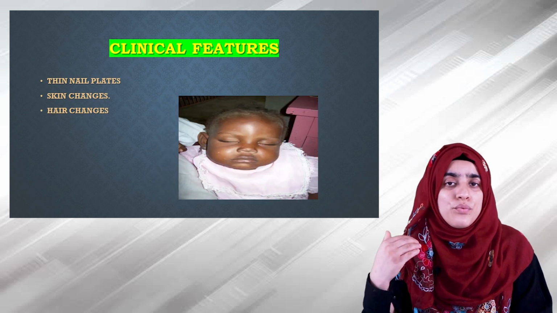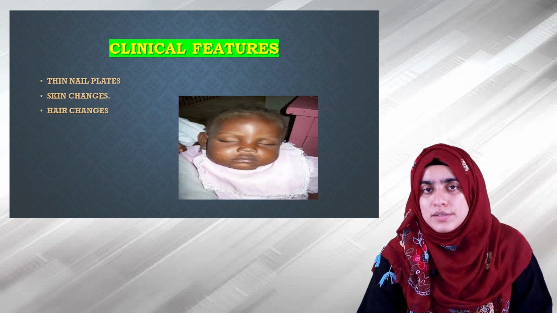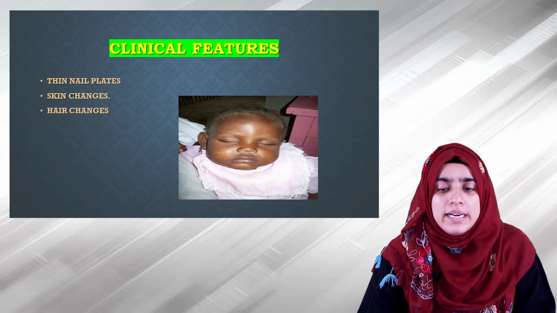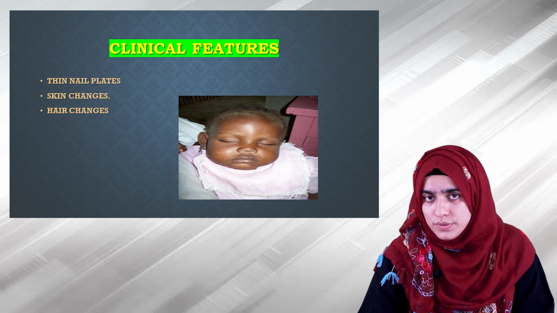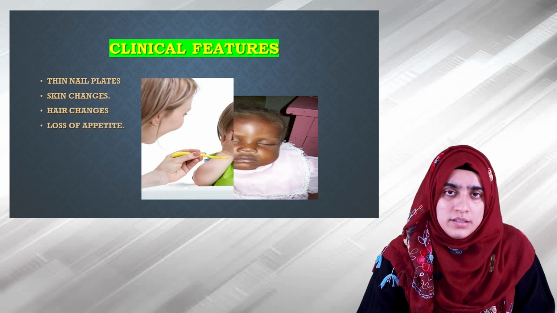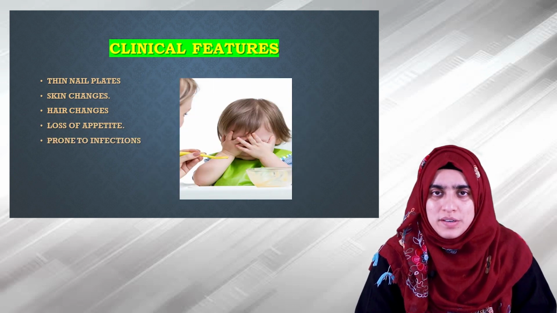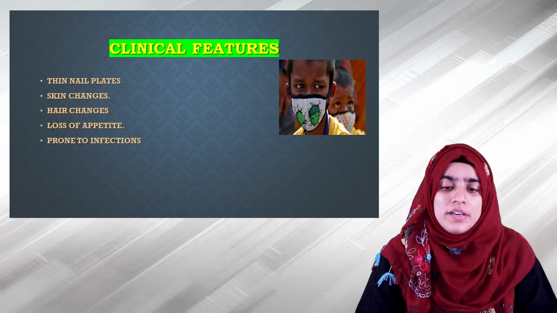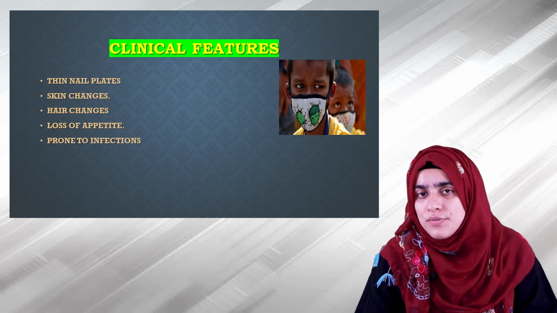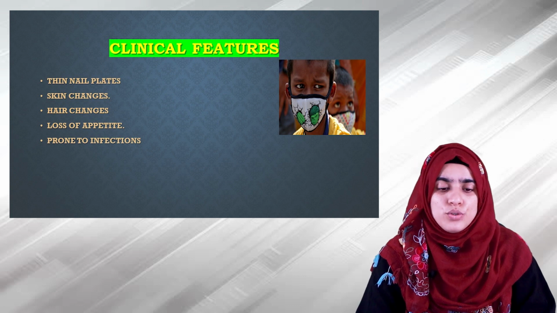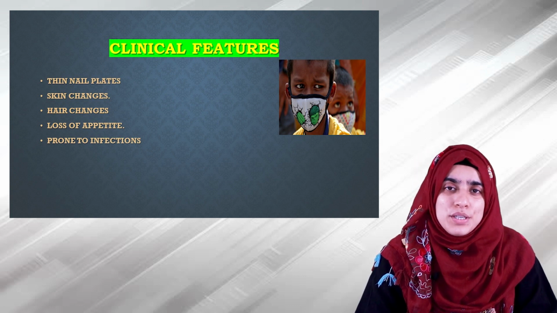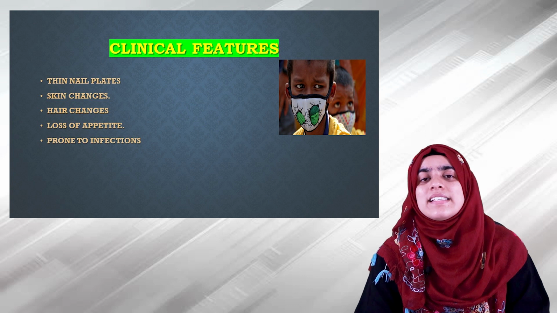The hair changes are very prominent, and hair becomes thin, dry, and very frizzy. Loss of appetite is another feature which can be seen in these children. These children are also prone to infections, and they often suffer from recurrent episodes of diarrhea, respiratory infections, as well as skin infection.